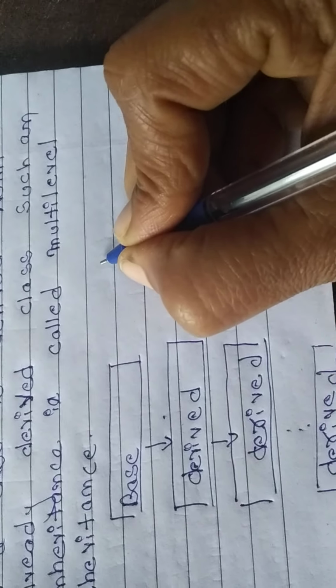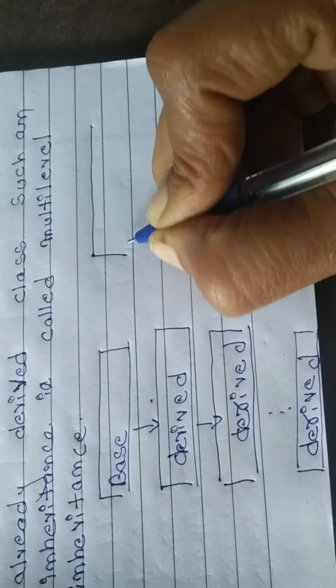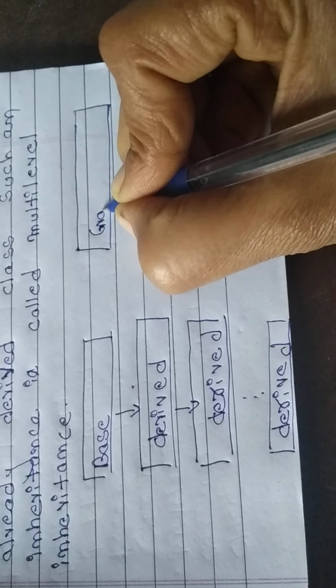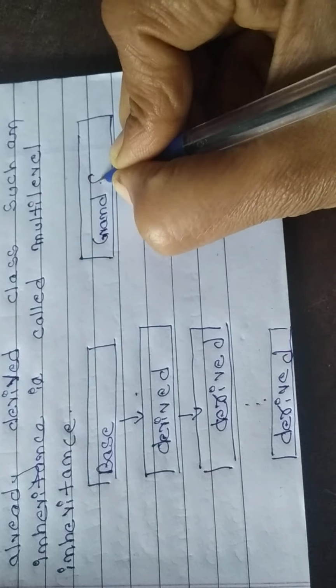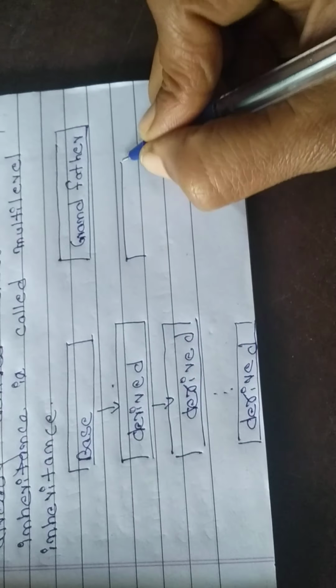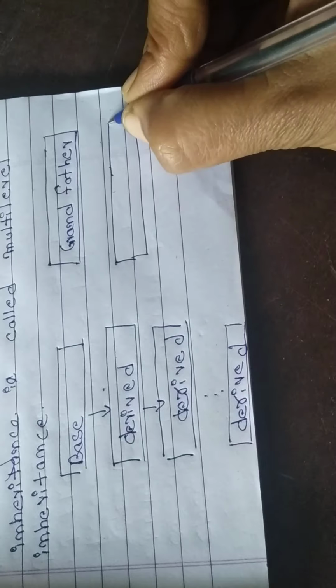Great grandfather to grandfather, grandfather to father, father to you, from you the next generation. That we call an example. Only 3 levels I am showing here, but I explained the example.